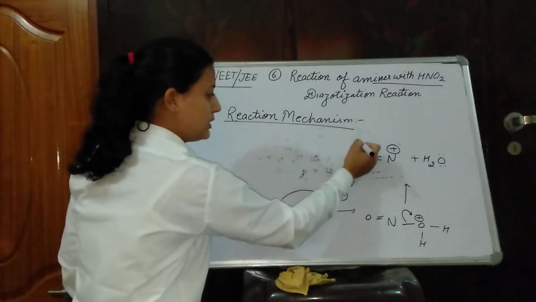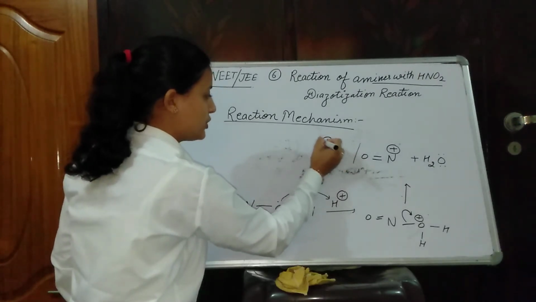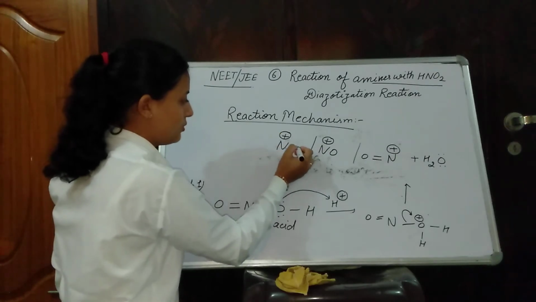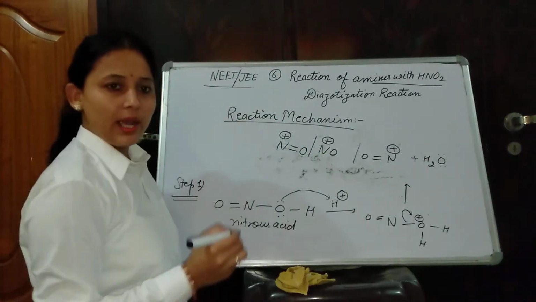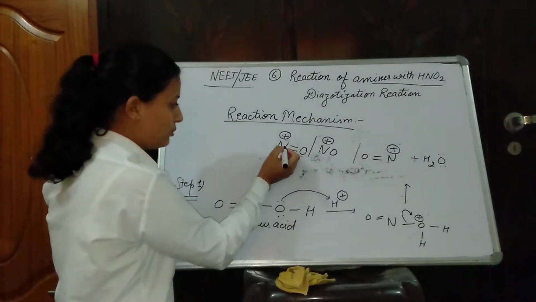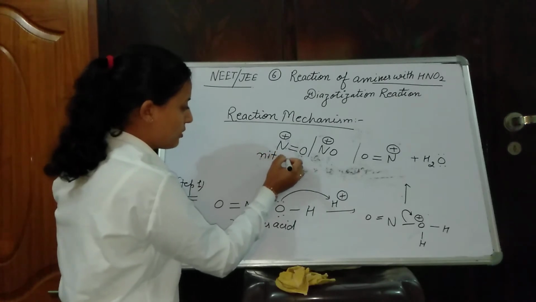Now focus on this molecule. You can represent it as NO positive, or as N positive double bond O. I am clearing every step for you, and you can name this molecule the nitrosonium ion.